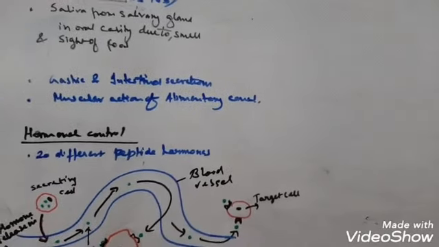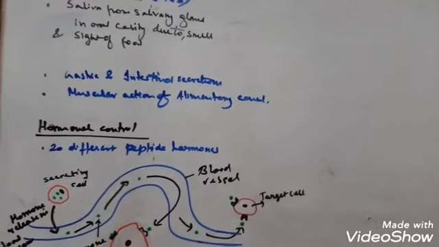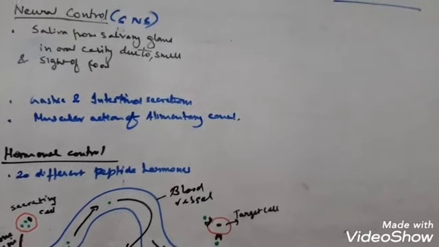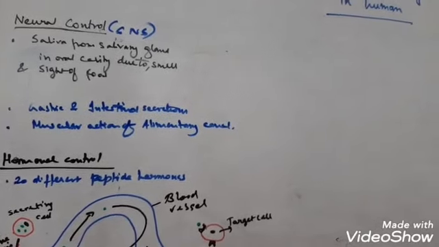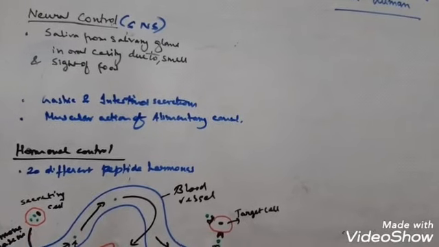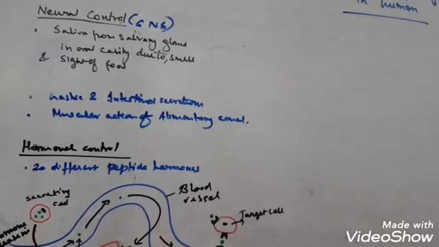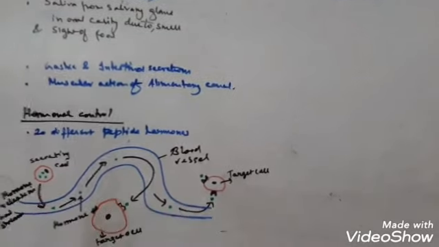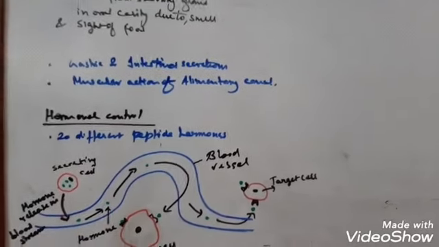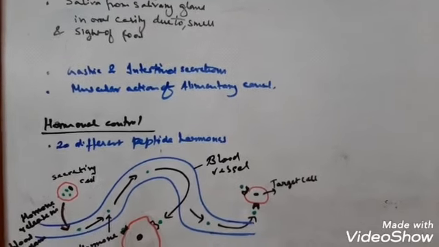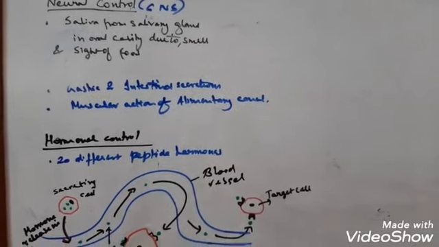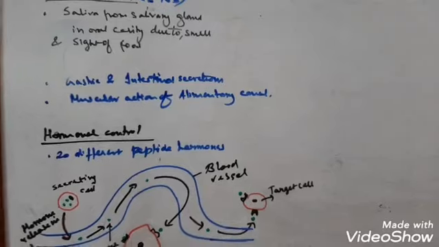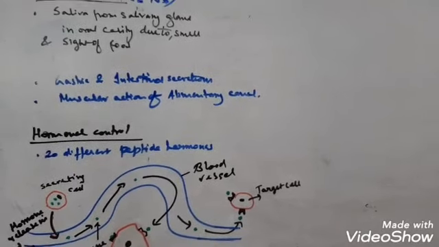Now how are monosaccharides and amino acids absorbed? Glucose and fructose are monosaccharides, carbohydrates. These, along with a small amount of amino acids, are absorbed generally by the simple diffusion method. So simple diffusion is the process of absorption of glucose, fructose and some amino acids. However, some substances like fructose and amino acids are also absorbed by carrier molecules, that is, facilitated transport takes place for these types of molecules.